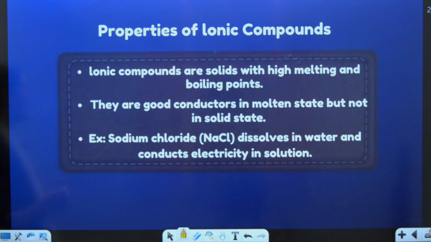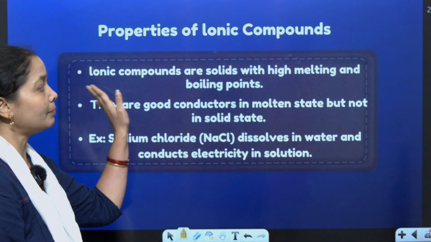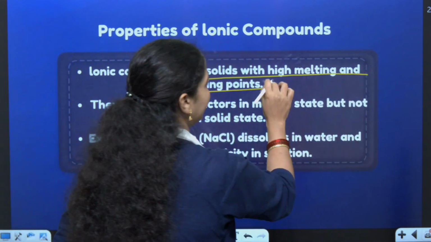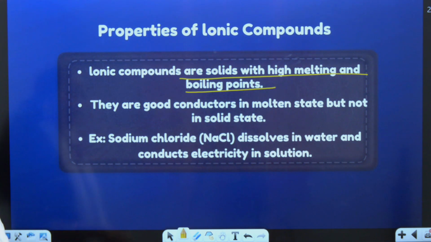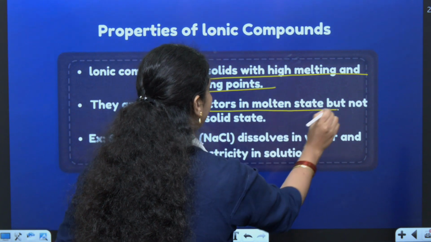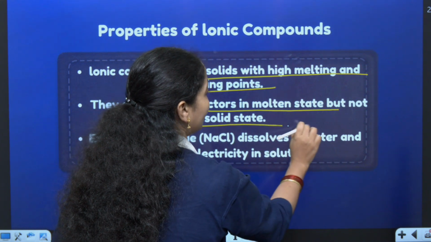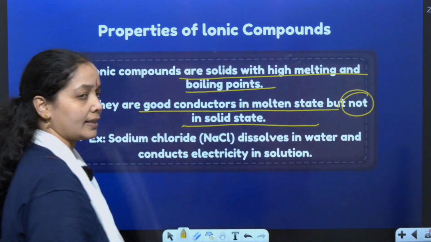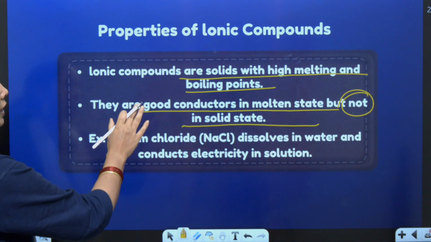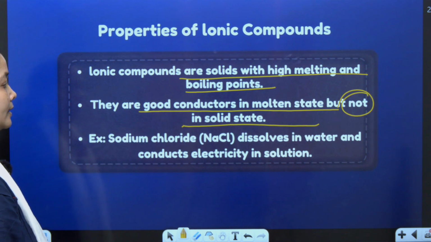What are the properties of ionic compounds? First, ionic compounds are solids. They have high melting and boiling points. They are good conductors in molten state, but not in solid state. In solid state, they don't conduct electricity. Only in molten state do they conduct electricity.